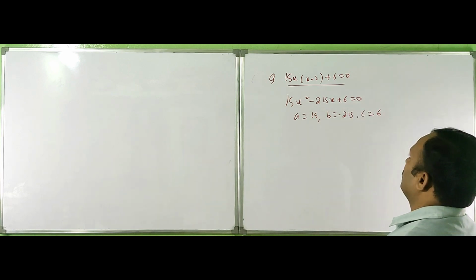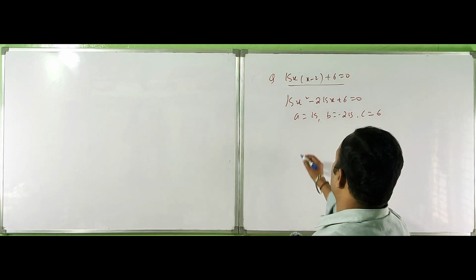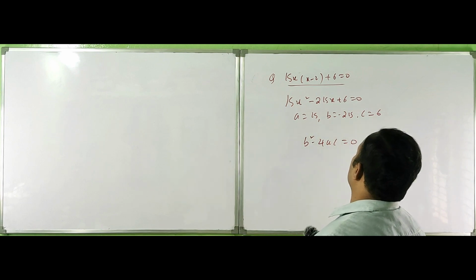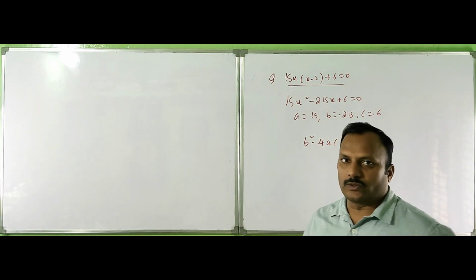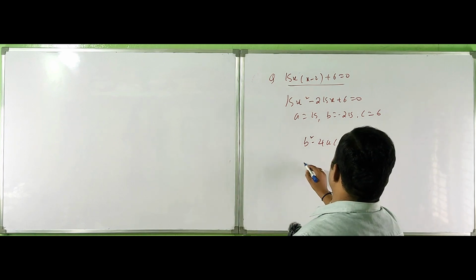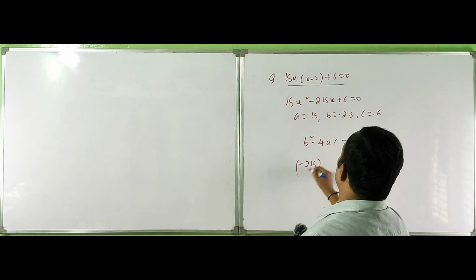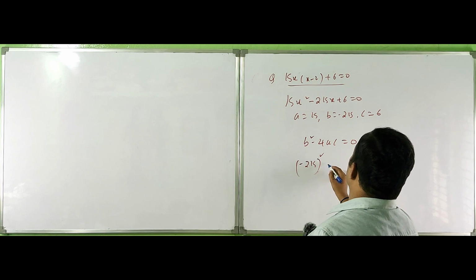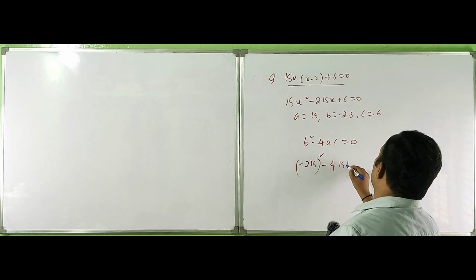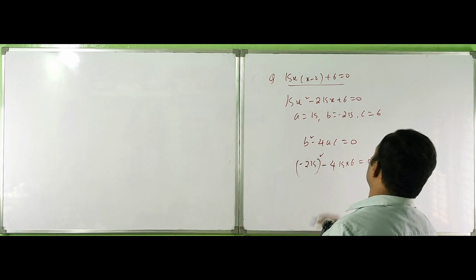What is the discriminant? For equal roots, b square minus 4ac is equal to 0. So minus 2k whole square minus 4 into k into 6 is equal to 0.